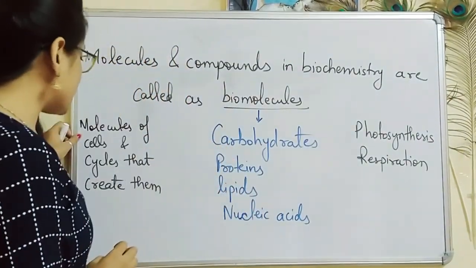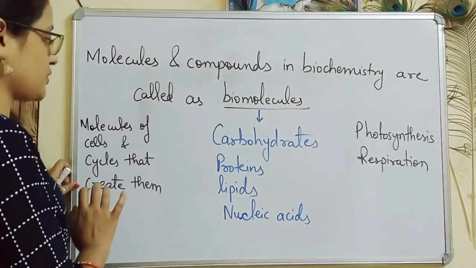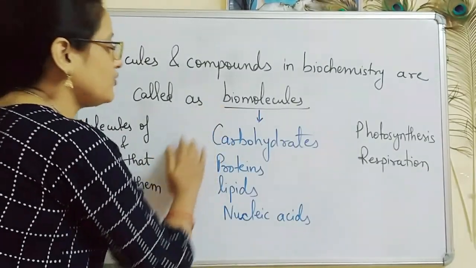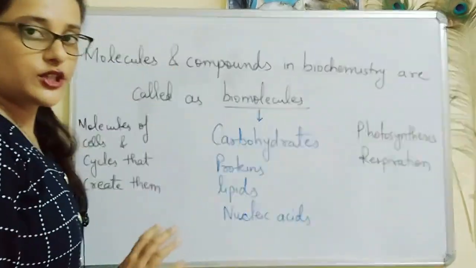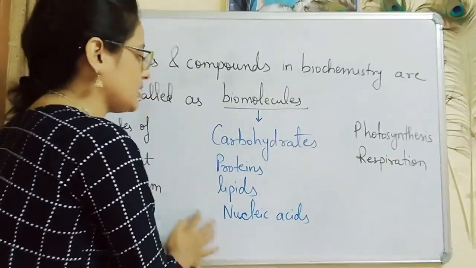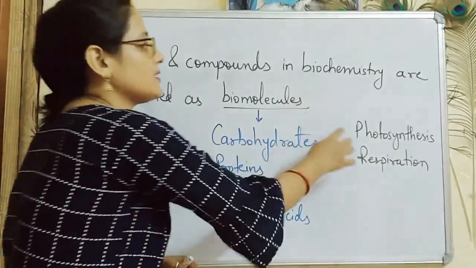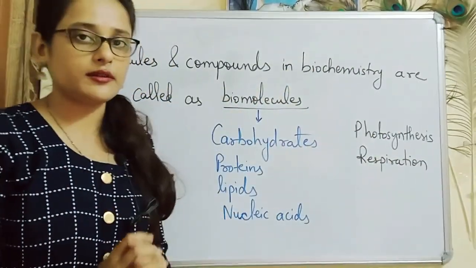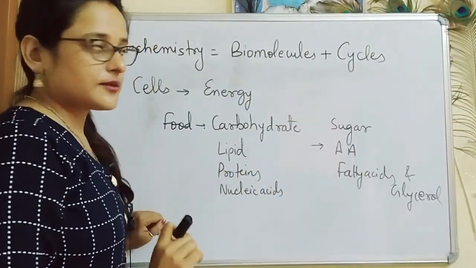The molecules of cells and the cycles that create them are also dealt with in biochemistry. The cycles which involve these biomolecules are mainly photosynthesis and respiration. So in biochemistry we deal with the structure, composition, function and the cycles in which these biomolecules are involved, and those cycles are photosynthesis and respiration. We will see all these things one by one. So we can say biochemistry is equal to biomolecules plus cycles.